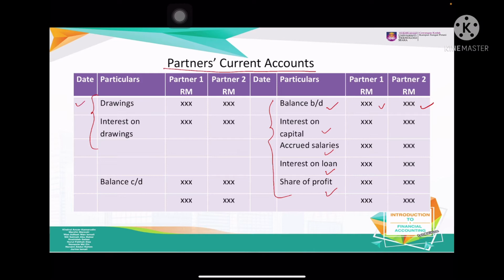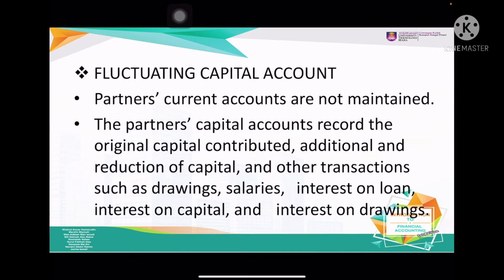Okay, we discuss later on all of these items. And please bear in mind, we should have two columns if we have two partners. Alright, what about fluctuating capital account? So fluctuating capital account, they don't have the current account. So what they have is only capital account.